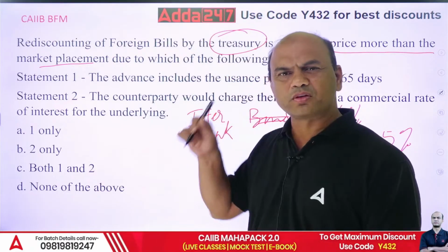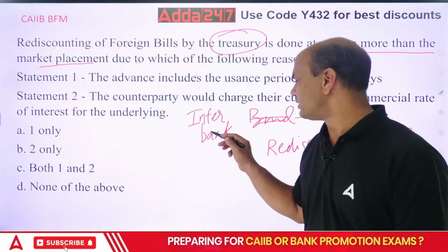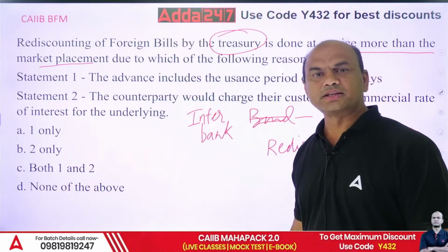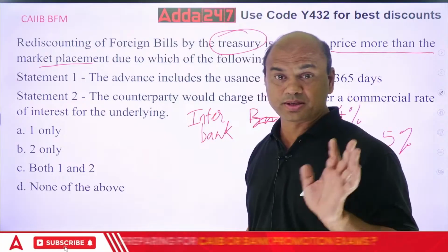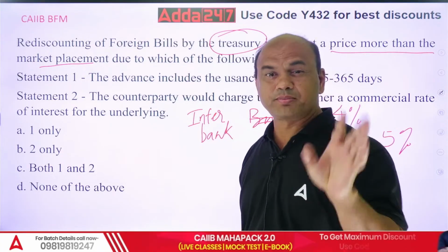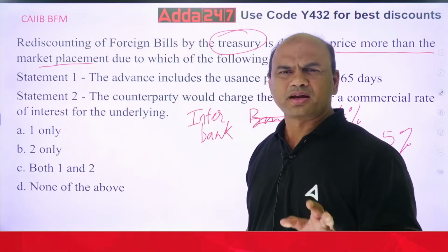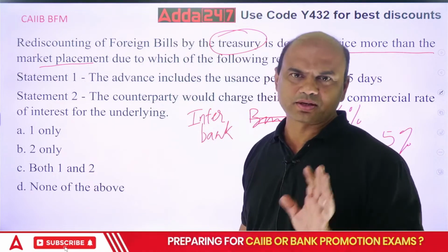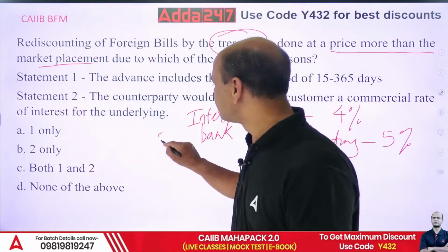Bond can be for longer period also. So that's why this rate should be higher than the interbank borrowing. The reason is, see, this interbank borrowing is generally for max to max 3 months. It can't be more than 7 days generally, 15 days, but max to max it can be for 3 months theoretically.